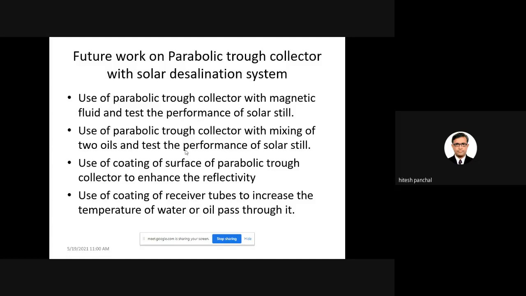A reflective coating can be used to increase reflection on the surface. So definitely your reflectivity will be enhanced, and due to the enhancement of reflectivity, we can increase the temperature of water or oil which is passing through the receiver tubes.